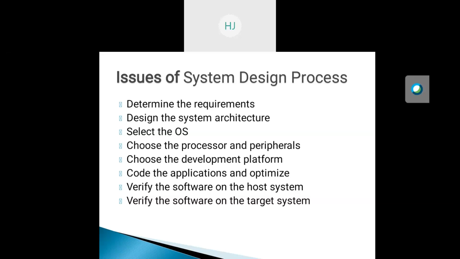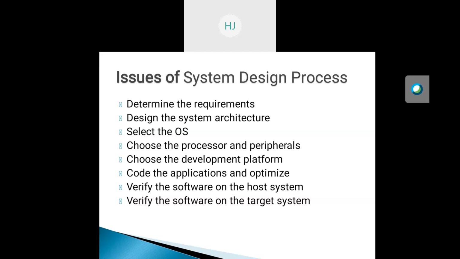Next, after the operating system, we want to select the processor and the peripherals. Mainly, the processor is the main part of the embedded system. The following processors can be used in the development of the embedded system. One is the microprocessor: 8085, 8086, Pentium processors.